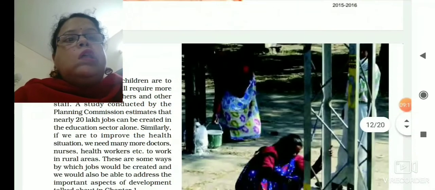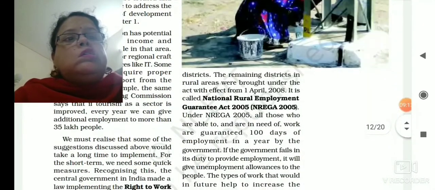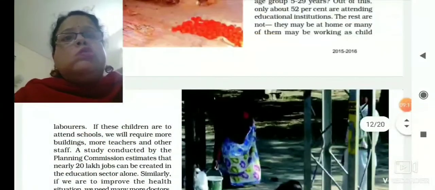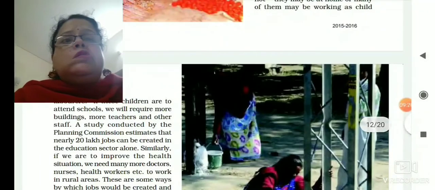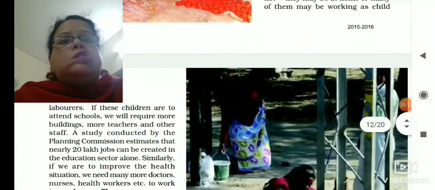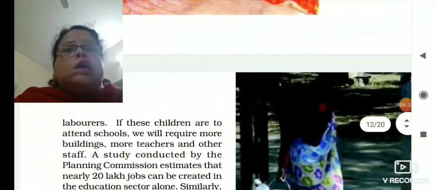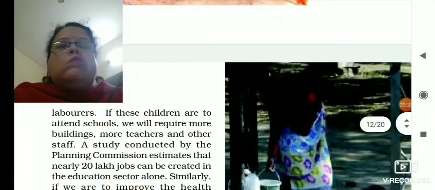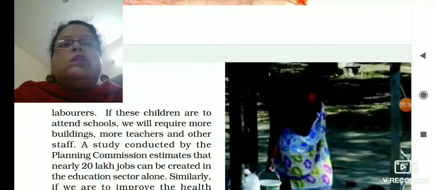Now come to the next page, this is page number, I think, 29. Now these children, if these children are to attend school, see here the line, we will require more buildings, more teachers and other staff.